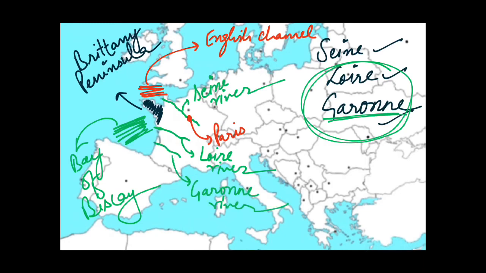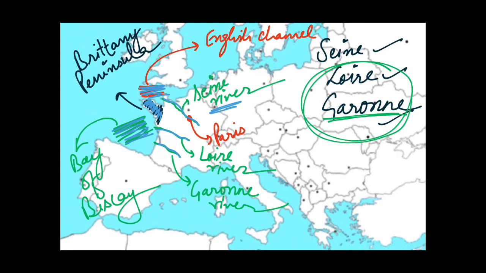So guys, you can see that this Brittany Peninsula is separating this English Channel from Bay of Biscay. Okay, and this Seine river is to the north of Brittany Peninsula, and these Loire and Garonne lie to the south of this Brittany Peninsula, and both these rivers flow into Bay of Biscay, but Seine river flows into English Channel. I hope you have understood this, and I will show you it on another map also. So keep it in your mind that the capital of France, that is Paris, lies on the Seine river.